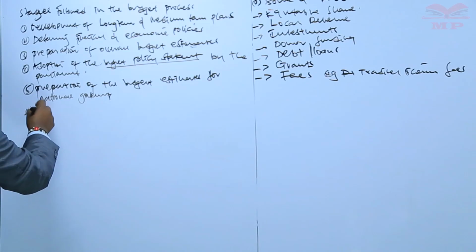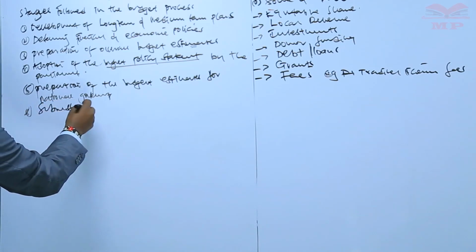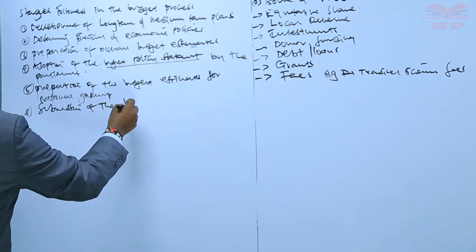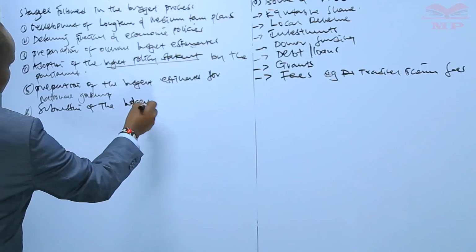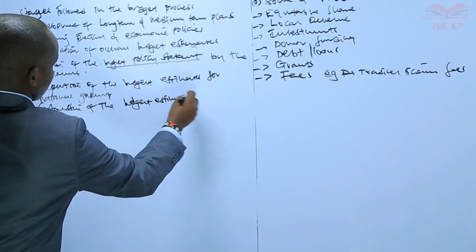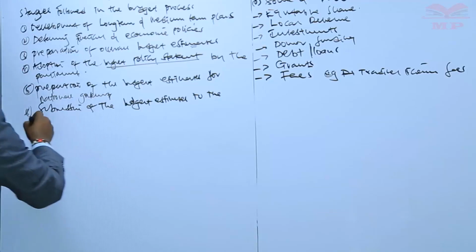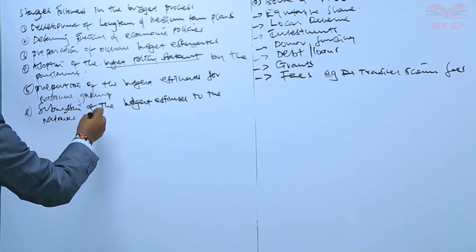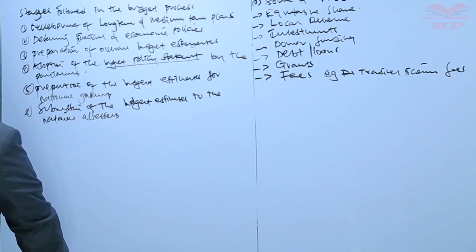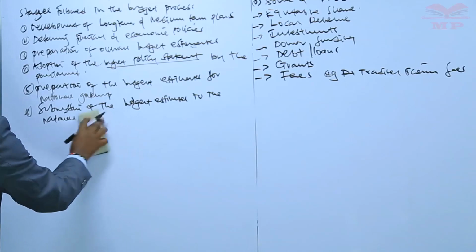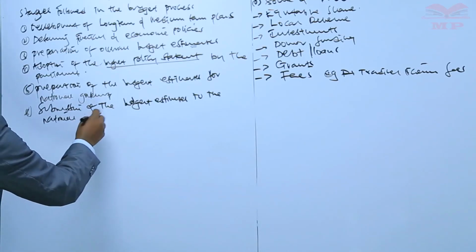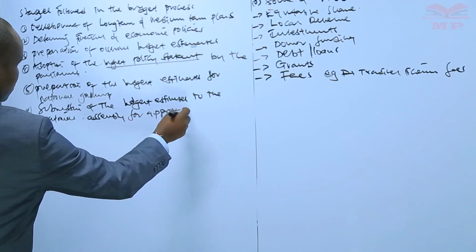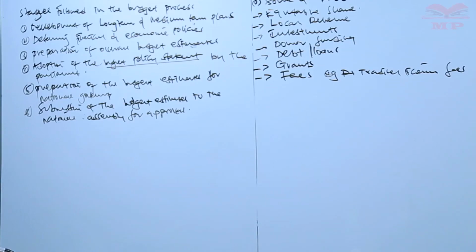That is number 6, submission of the budget estimates to the National Assembly for approval.